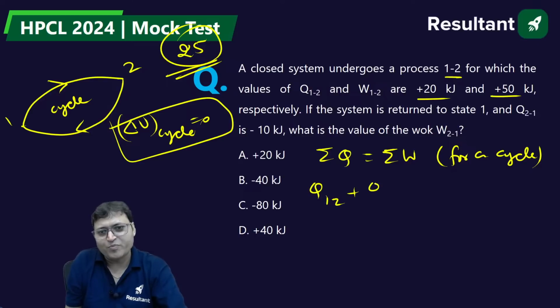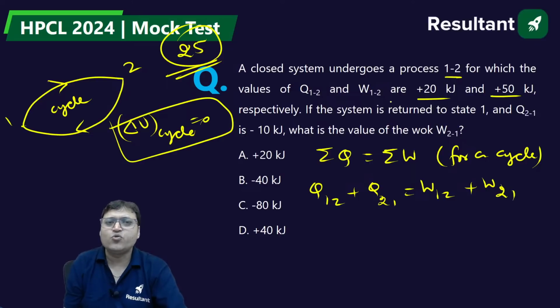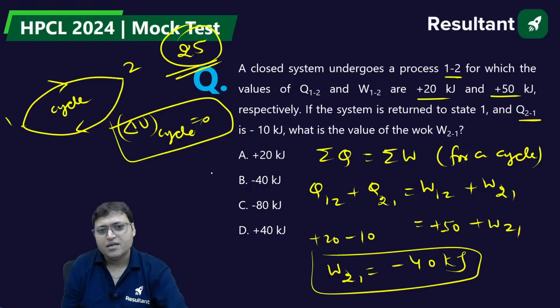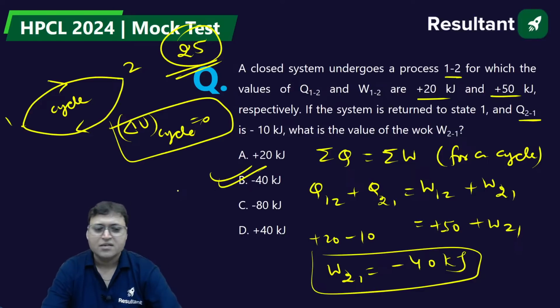So Q1 to 2 plus Q2 to 1 is equal to W1 to 2 plus W2 to 1. What is Q1 to 2? Plus 20. What is W1 to 2? Plus 50. What is Q2 to 1? Minus 10. Plus W2 to 1. What is the value of W2 to 1? So W2 to 1 is equal to minus 40 kilojoule. Yes, it is minus 40. All right.